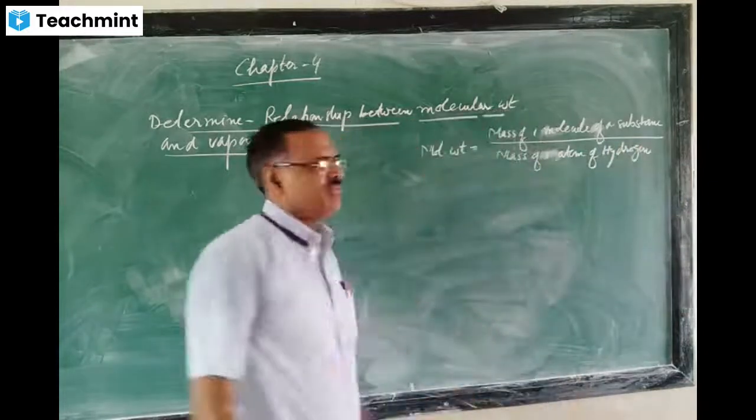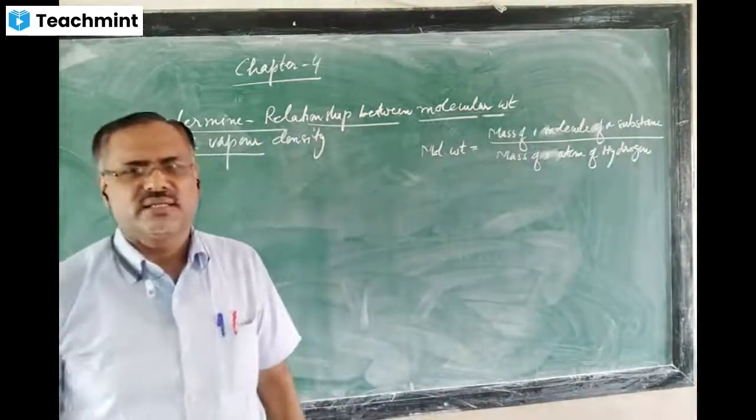This is the molecular mass or molecular weight formula that we will use.